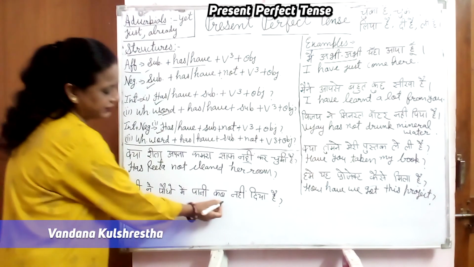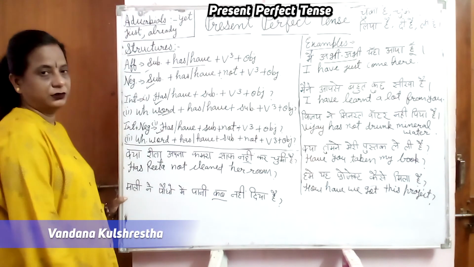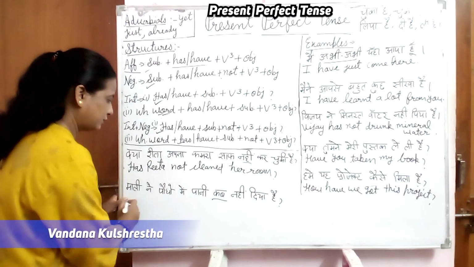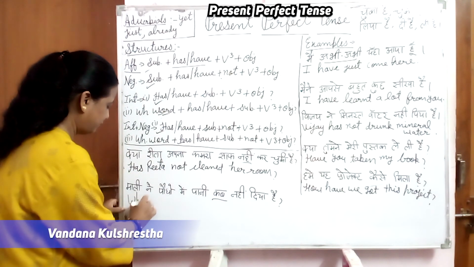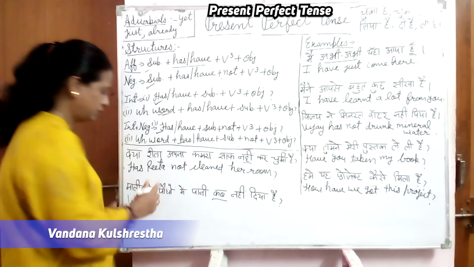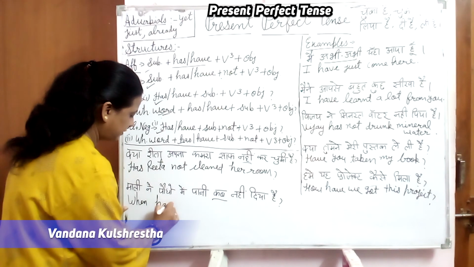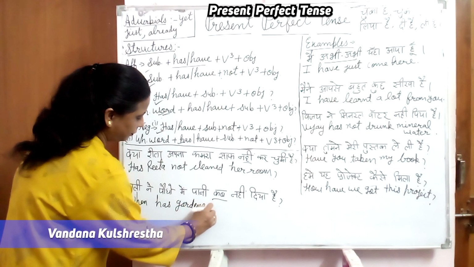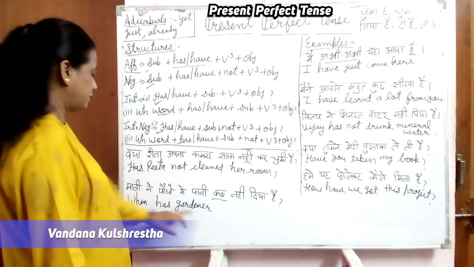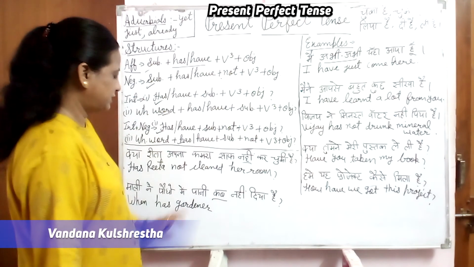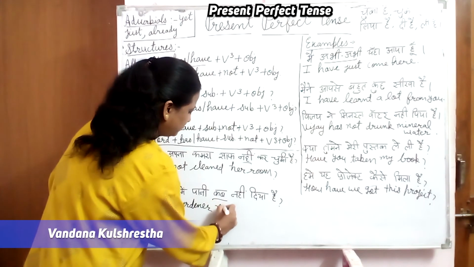Now, next is माली ने पौधों में पानी कब नहीं दिया है? So you can see here WH word is here. We have to start with this and we follow this. So first of all कब मतलब when. Helping verb माली, it's a singular. So when has माली gardener. So when has gardener, so WH word has subject gardener but not here.